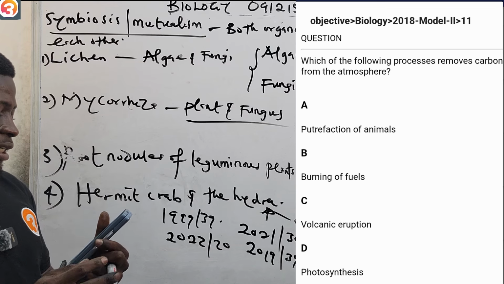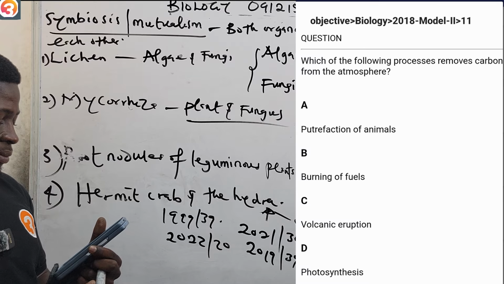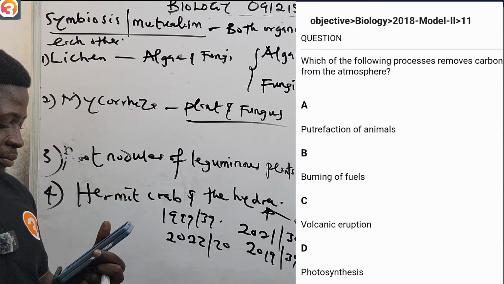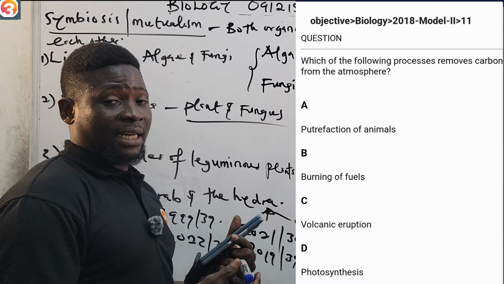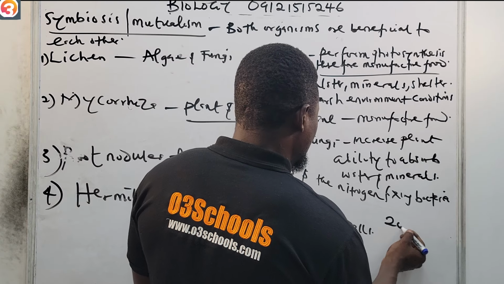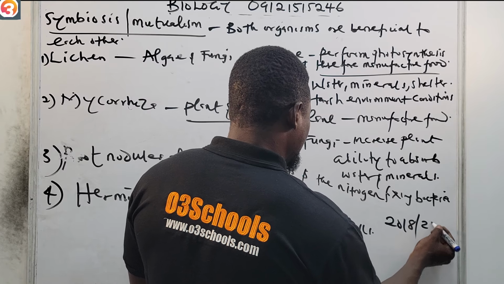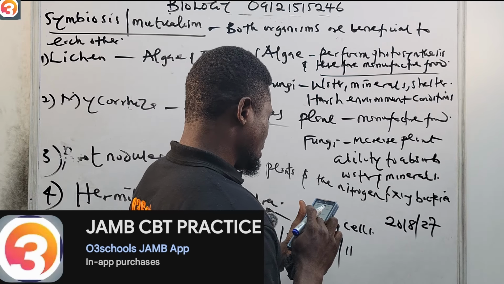A, putrefaction of animals. B, burning of fish. C, volcanic eruption. D, photosynthesis. You know that one now. Tell me the answer in the comment section. Now you look for these ones. Look for 2018, number 27 on the O3 Schools app. Go to the app and look for that. Tell me the answer in the comment section.